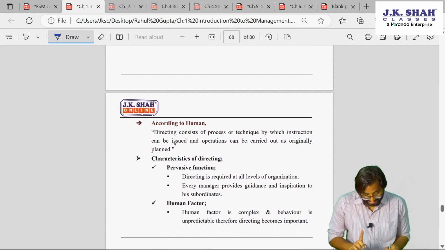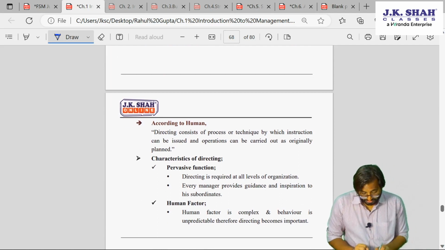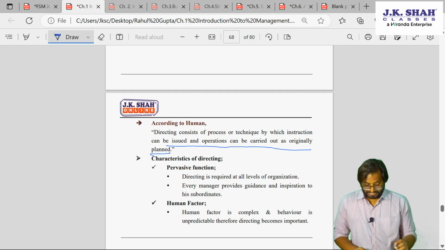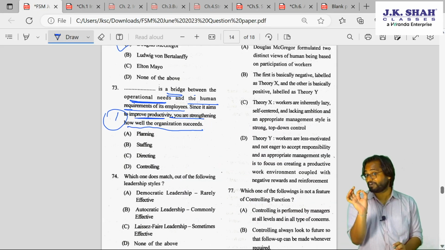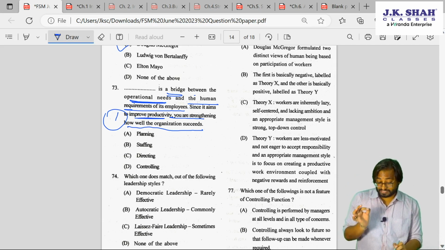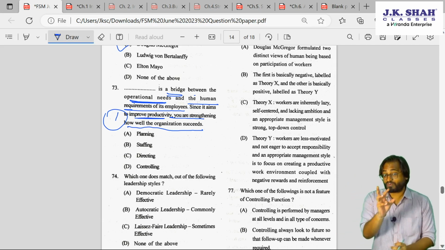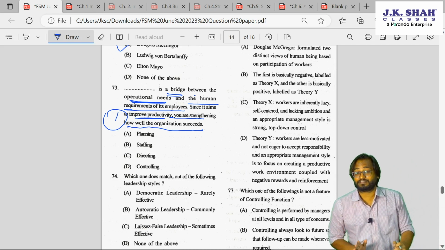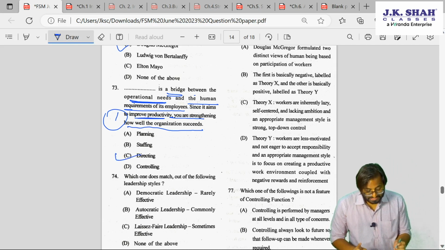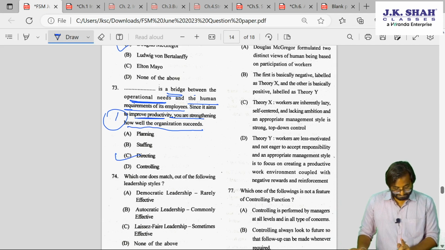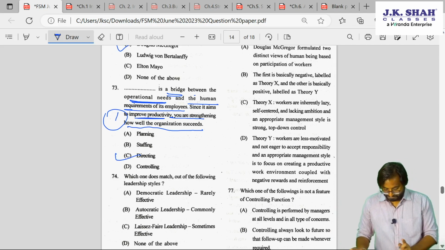See here, you can understand this from here: orders can be issued and operations can be carried out as originally planned. So this is your answer, guys. The answer was not staffing. Many of the kids might have written staffing by looking at the requirements of its employees. I understand during examination you search for clues, but the correct answer here is 73C. The answer is 73C.